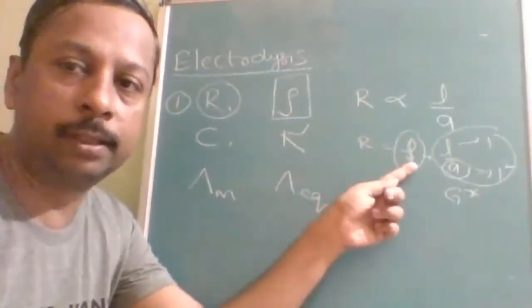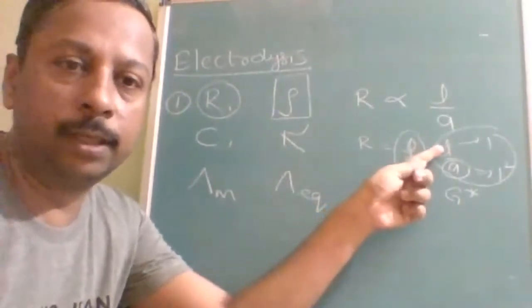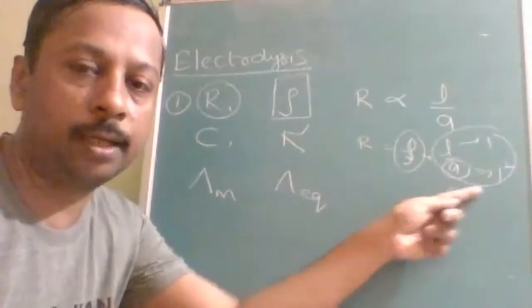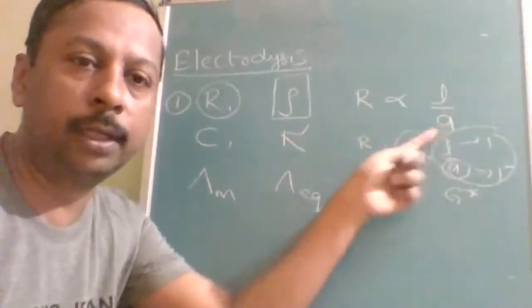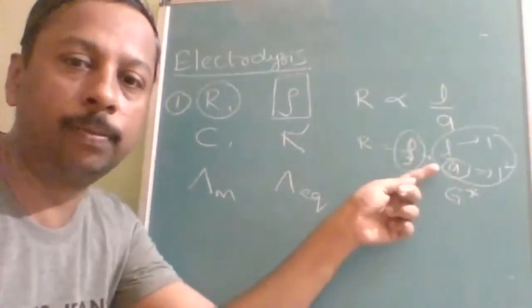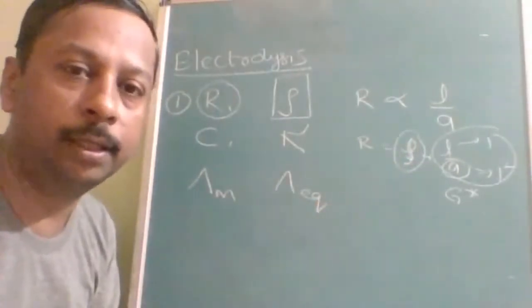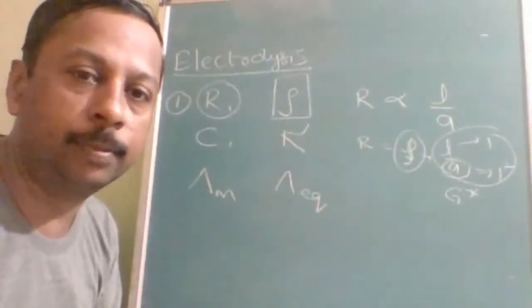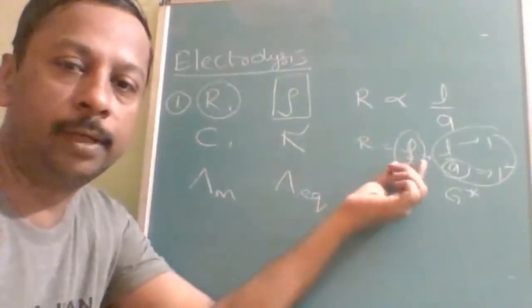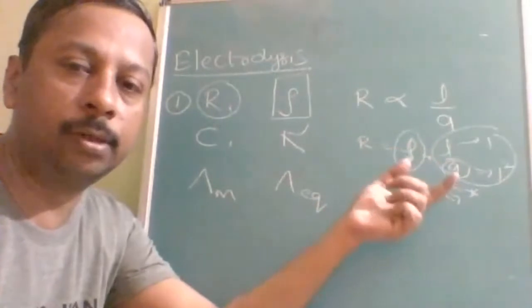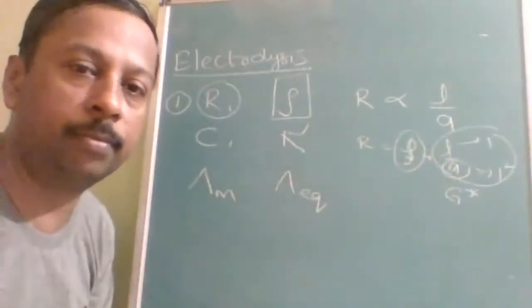But for resistivity, the distance between the electrodes must be 1, the area of the electrode must be 1, or the total volume between the electrodes must be 1 cube. Therefore, resistivity is an intensive property, resistance is an extensive property. So resistivity is equal to resistance when L by A is equal to 1, and the cell constant becomes 1.